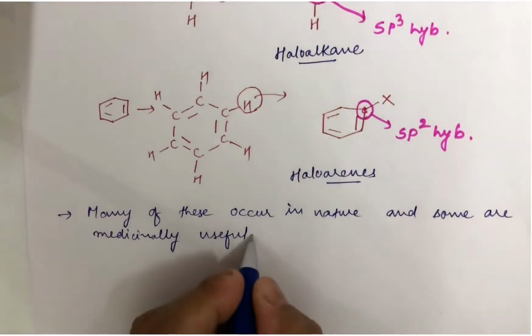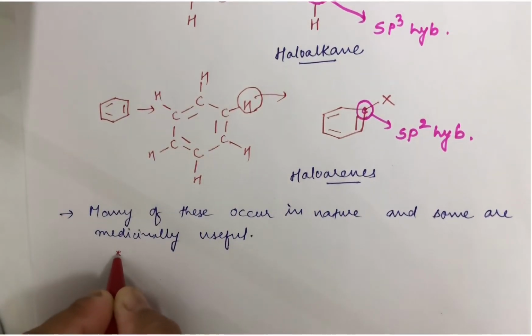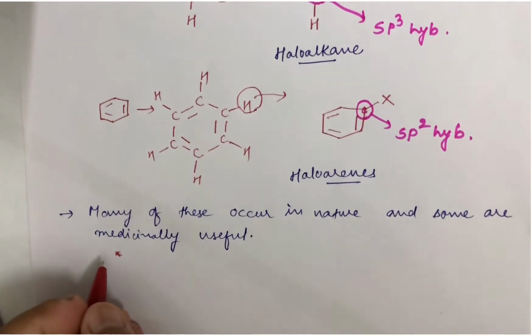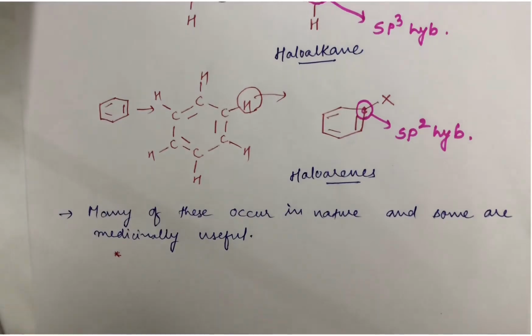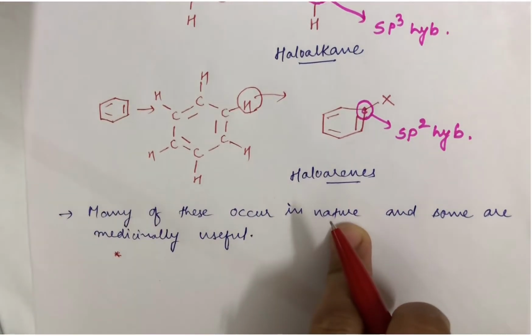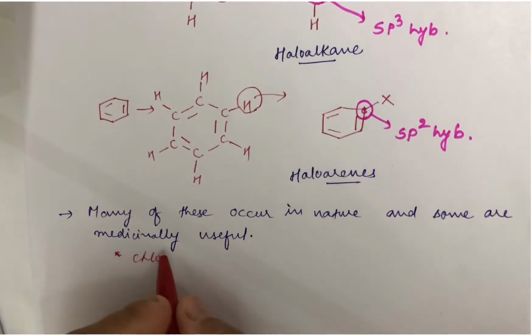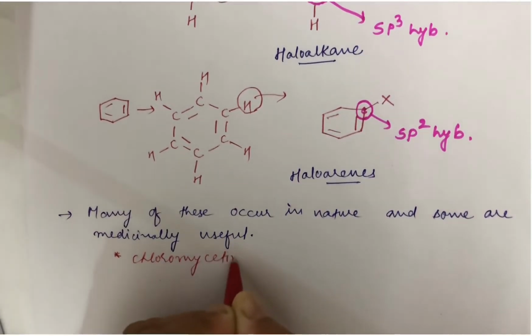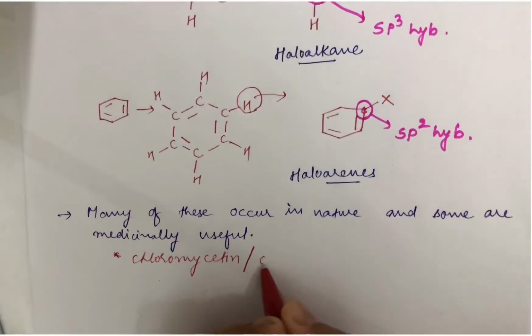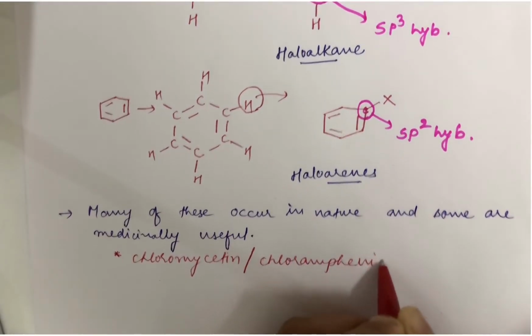Now let me give you examples. For the halogen containing organic compounds obtained from nature, you can take the example of chloromycetin or chloramphenicol. Try to remember this particular name.